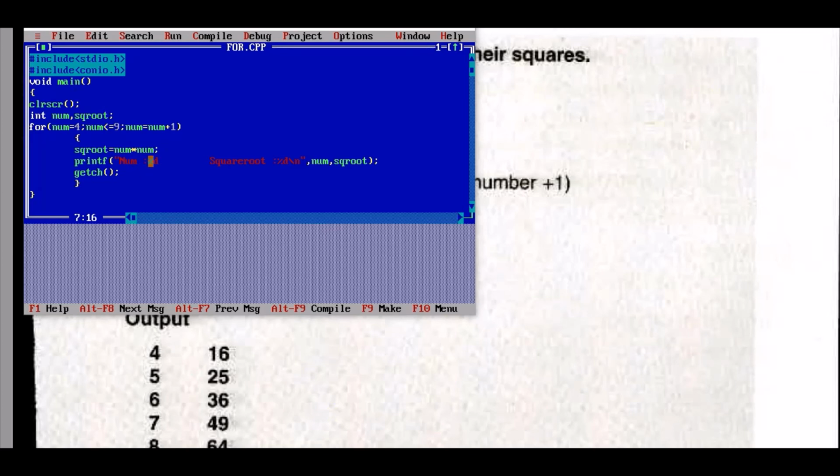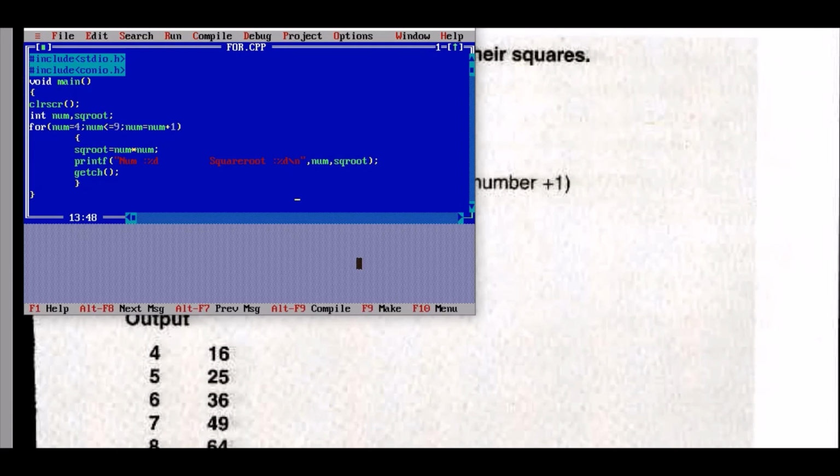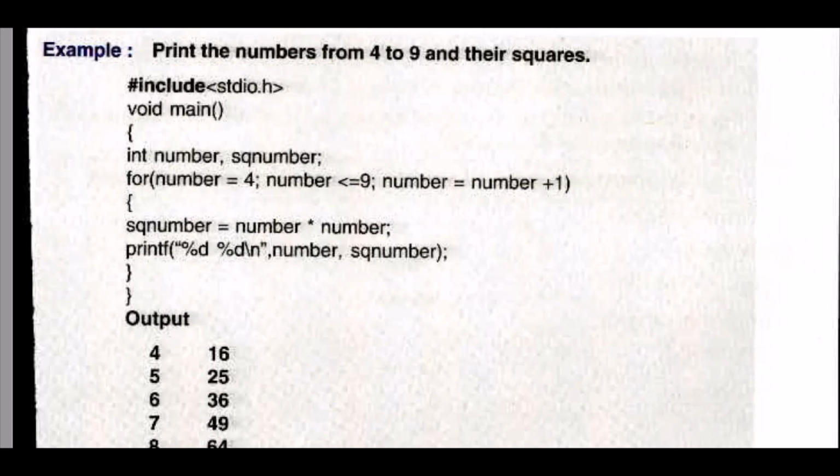This will print number here, %d, which means the value of number, and square %d. If we print it out, the first number is 4, the initial value, and its square is 16, then 5, 25, and so on till the value becomes 10 and goes out of the loop.